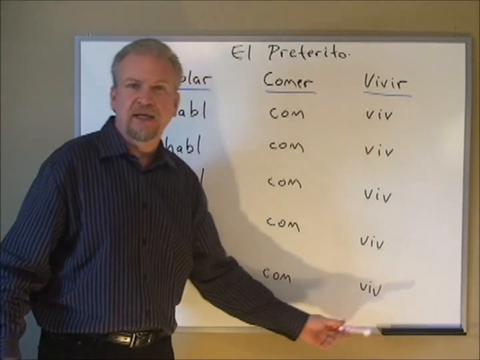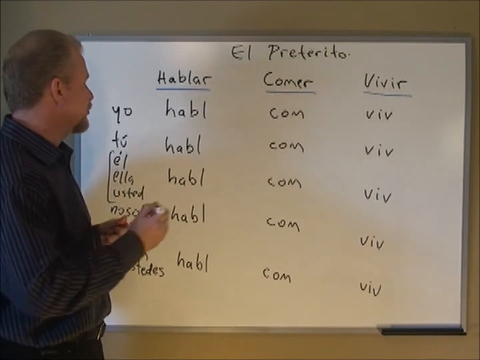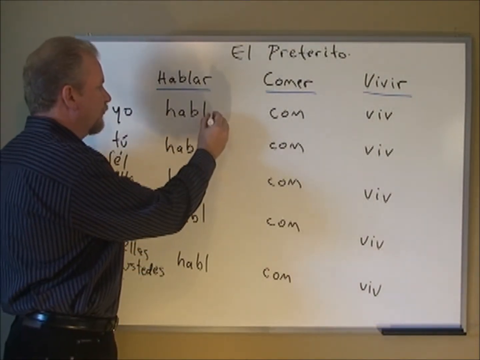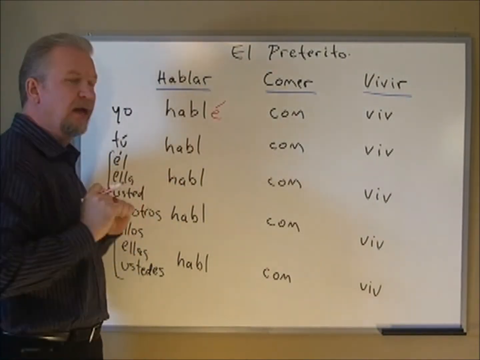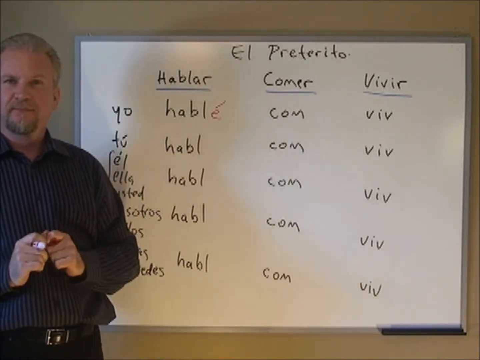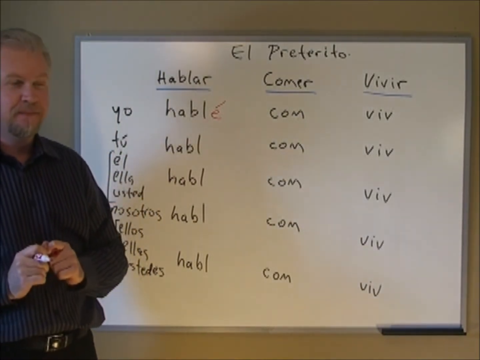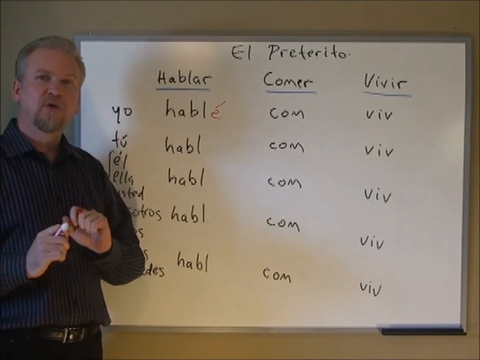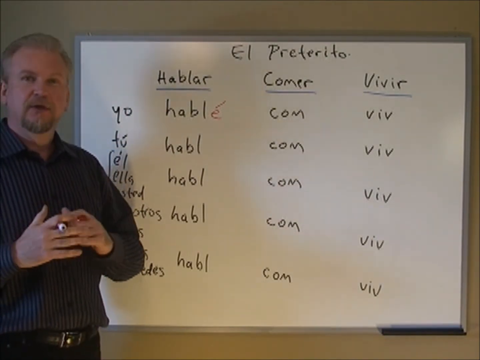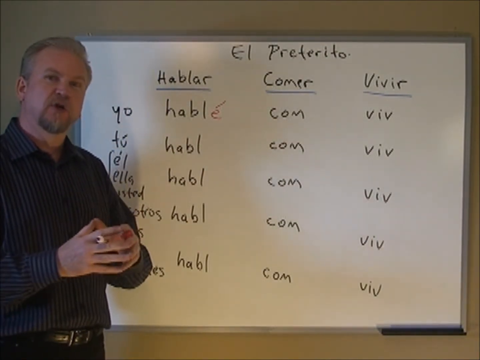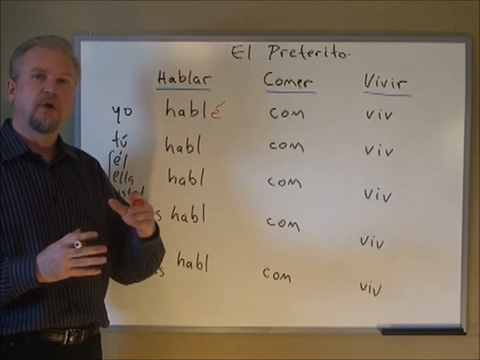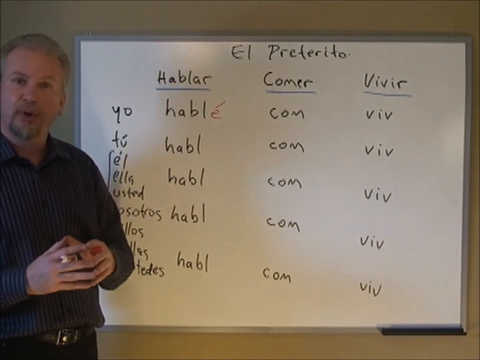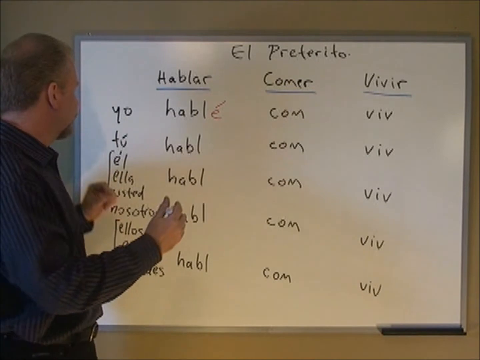Now let's learn the endings. This is what you have to memorize. So, yo hablé. Tricky, huh? We've got an A with an accent. So the emphasis is on the last syllable. Yo hablé. I spoke or I talked.